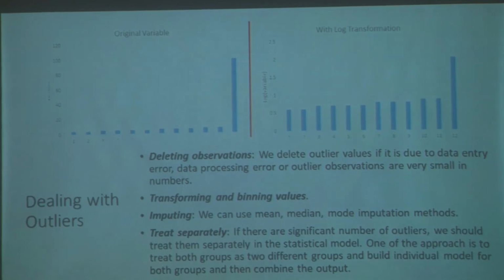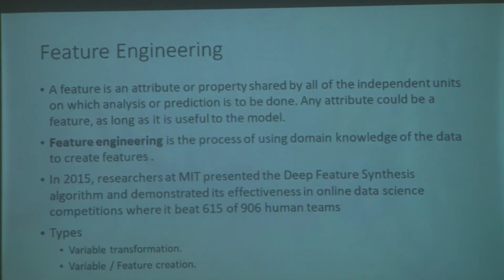Okay, so here also you can delete, you can impute, you can transform, you can do what is called binning. So basically you take a whole range, right? And for that range, you decide on one value and substitute that value. Or you can treat the outliers separately. Okay. But more importantly, with your cleaning, you can also do what is called feature engineering, wherein you can actually do things like variable transformation and you can do something like variable creation.